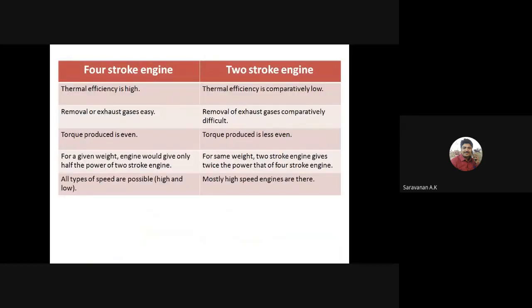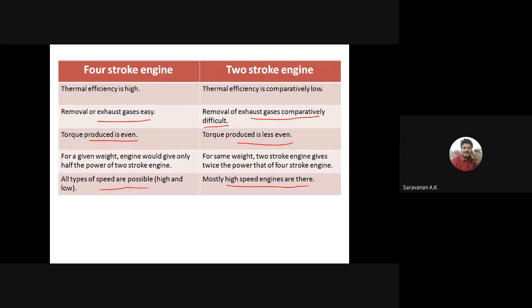Then the thermal efficiency is high in the 4-stroke engine, and comparatively low in the 2-stroke engine. The removal of gas is easy here, but somewhat difficult there. The torque is produced evenly here, not evenly there. All types of speed are possible in the 4-stroke engine, but mostly high speed engines are 2-stroke engines, and they produce more emissions, right? So these are the terms we discussed in the last class.